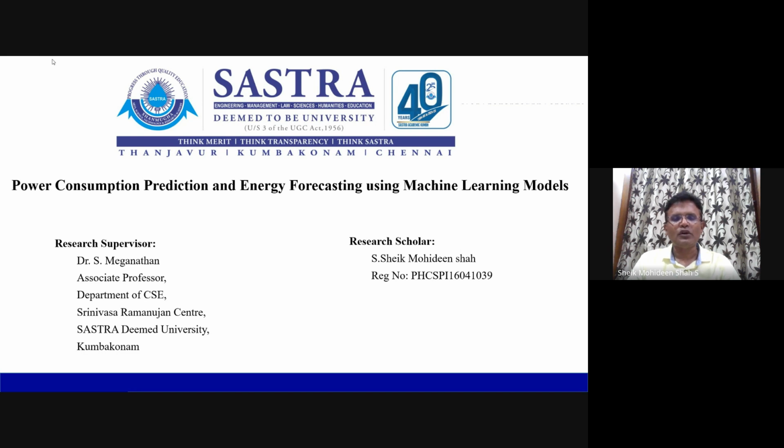My research topic is power consumption prediction and energy forecasting using machine learning models. First of all, I would like to highlight the need for power consumption prediction. Power consumption prediction plays a vital role today in determining the demand. Next, it plays a vital role in preventing shortages. And we can also know the cost of different pricing programs.